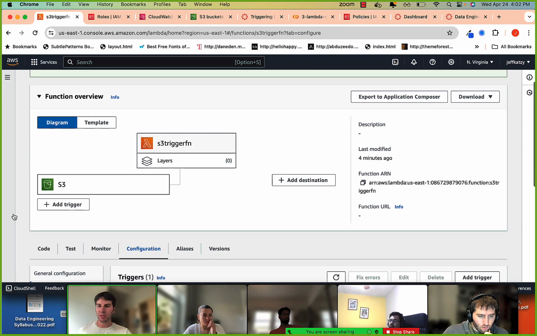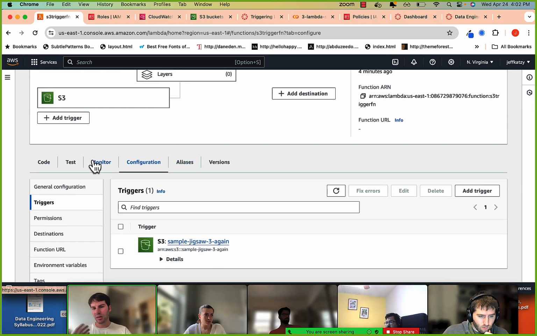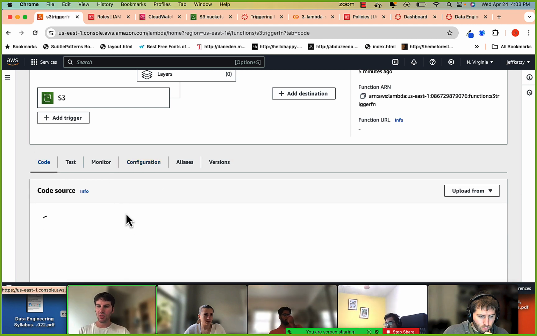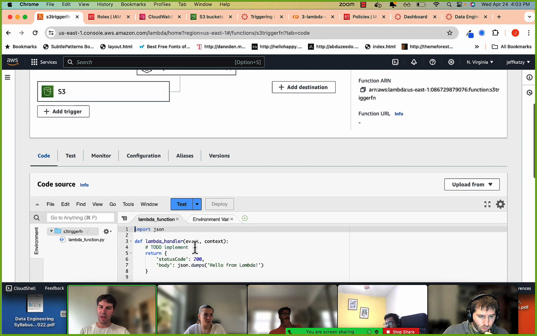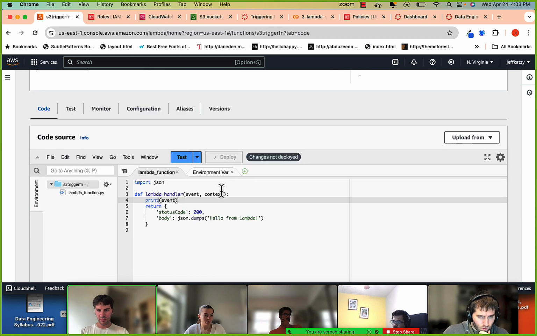And now this is kind of nice, actually. It shows S3 as the trigger that's going to trigger my Lambda function. And you can always see the details of that. Here's the code, so this is what's going to happen. Let's print out the event. Okay, and then let's deploy it.